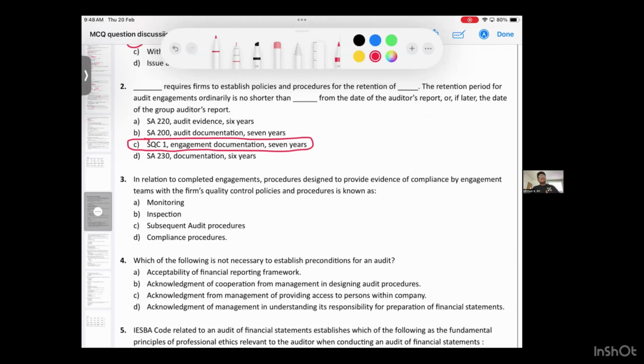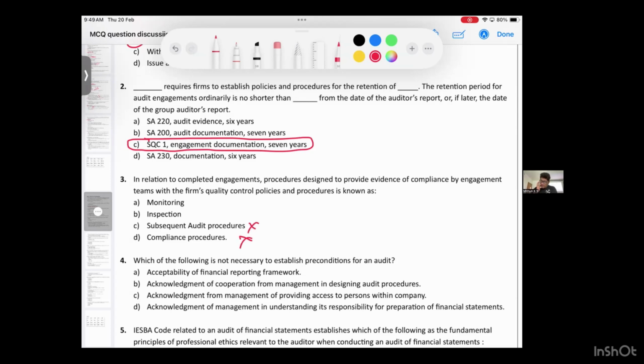In relation to a completed engagement, the work is over. The procedure designed to provide evidence of compliance by the engagement team with the firm's quality control policies and procedures is known as dash. My question is, after you have completed the work, what are you doing? You are checking whether the work of the engagement team is correct and of good quality. So what is the correct option? A, monitoring. B, inspection. C, subsequent audit procedures. D, complaints procedure.